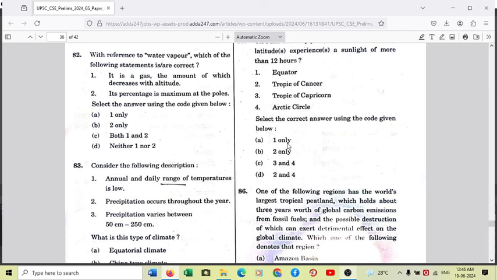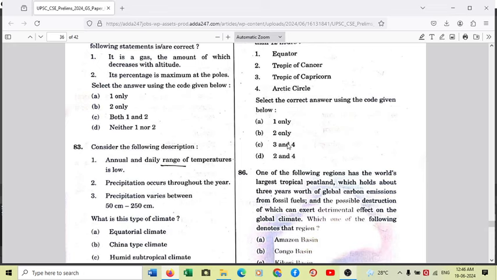Its percentage is minimum at the poles, because at the poles the amount of evaporation is minimum, and at the equator, which is located around the center of the earth, the amount of evaporation is maximum, and that's why water vapor content is maximum around the equator and not around the poles. So it should be opposite, its percentage is minimum at the poles. So the answer is very simple, option A, 1 only, right?